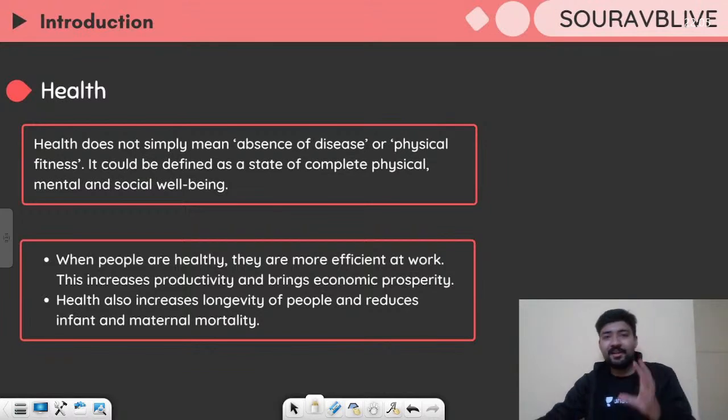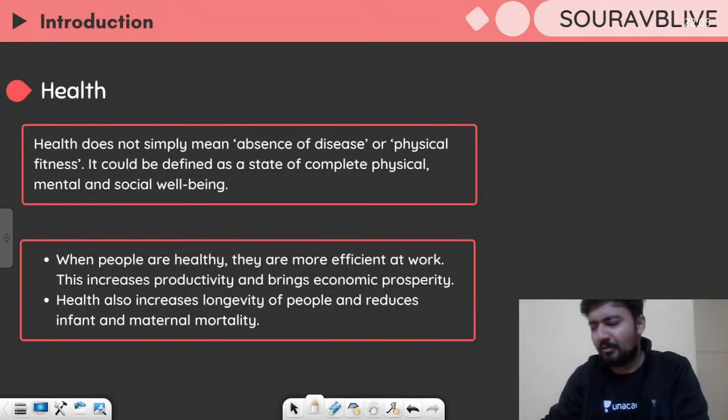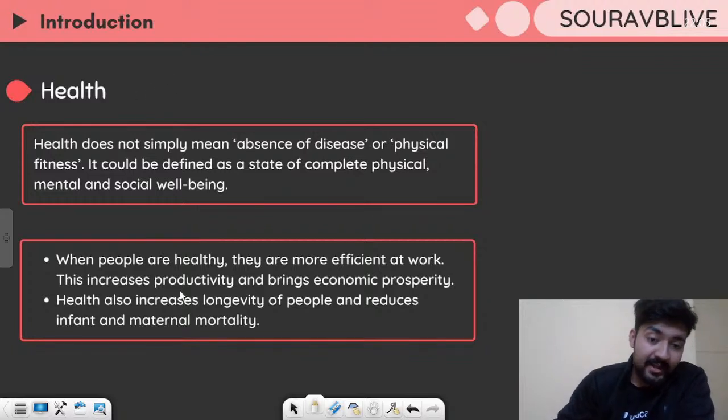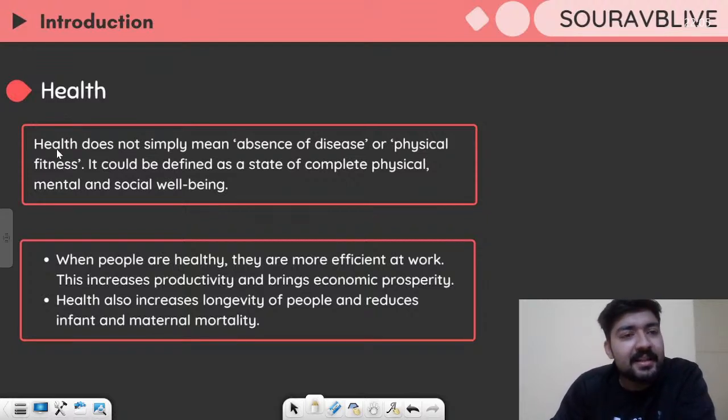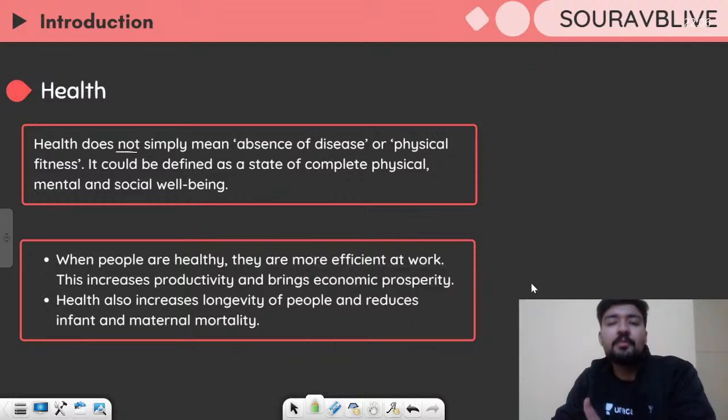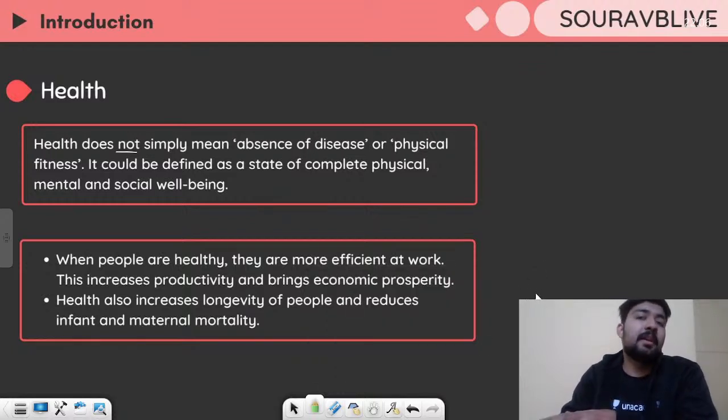So here you go. Let us discuss what is health, how can we maintain health, and all the basic things about health. So right at the start, we have this definition of health. So what does it say? It says that health does not simply mean absence of disease. This is something crucial because most of the people think that if you do not have any disease, you are healthy. But that is actually not completely correct, right?